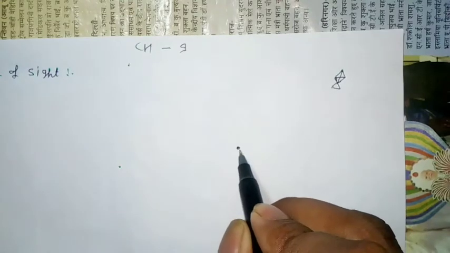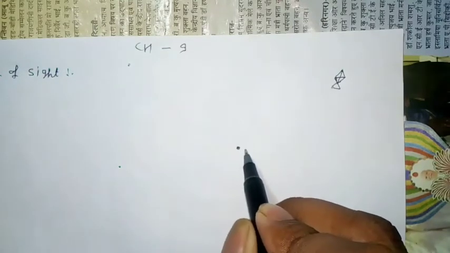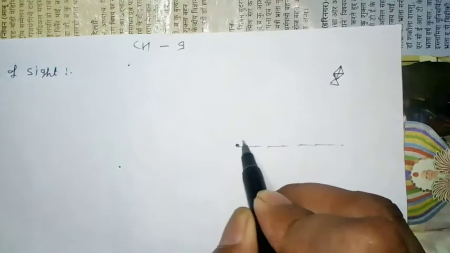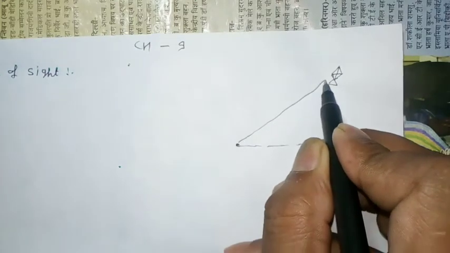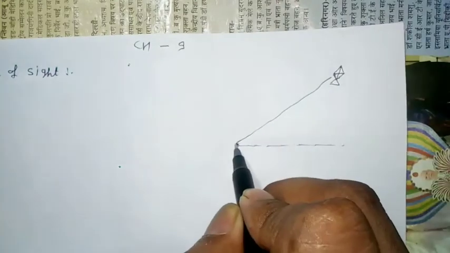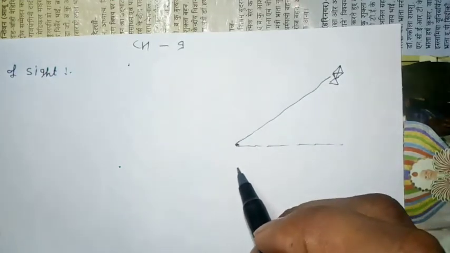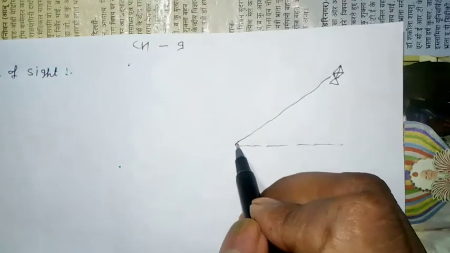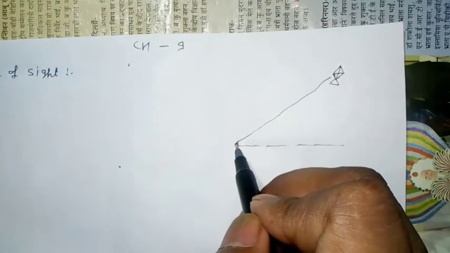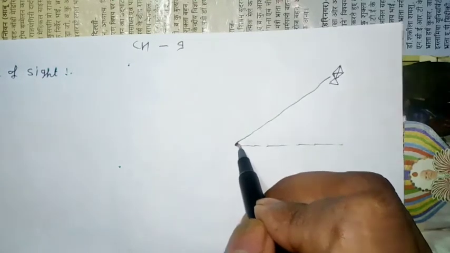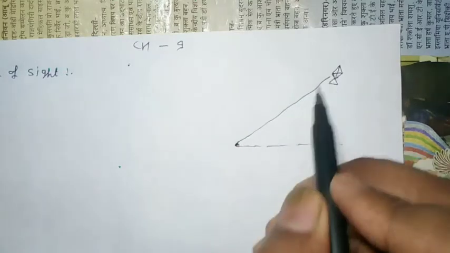Then this person sees the kite. The man standing here, or any person standing here, sees the kite.